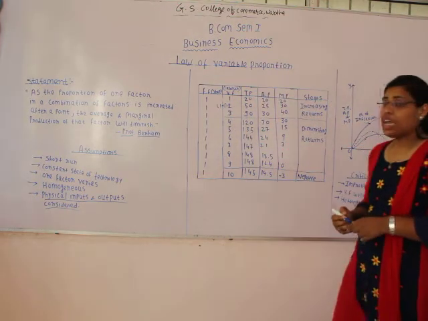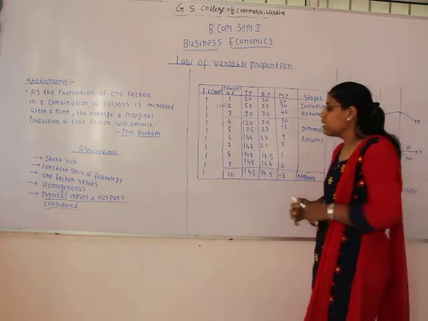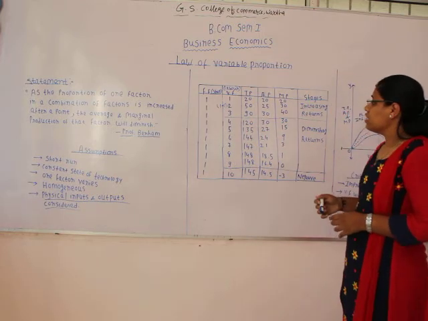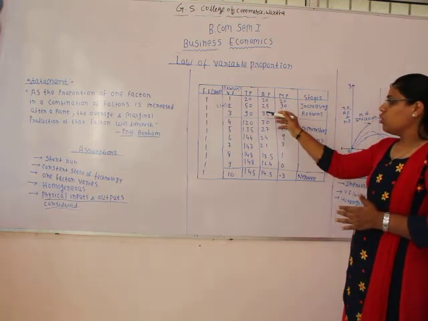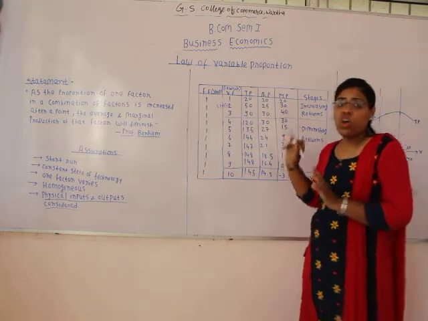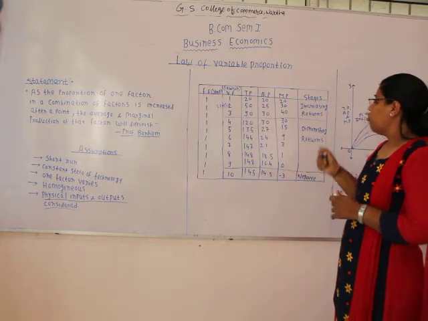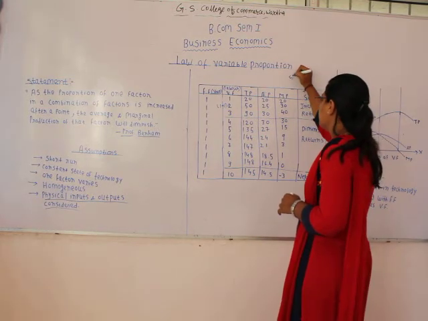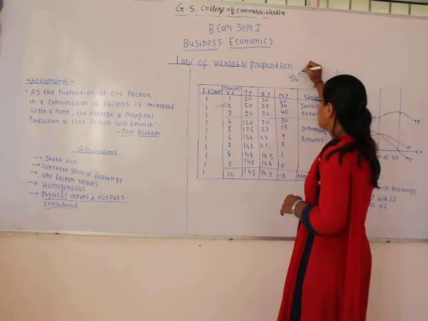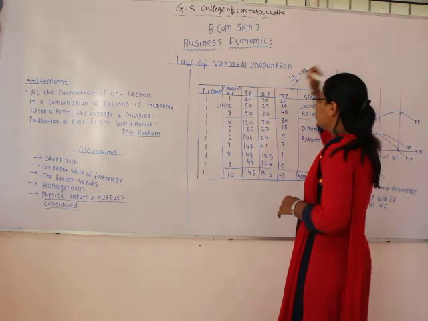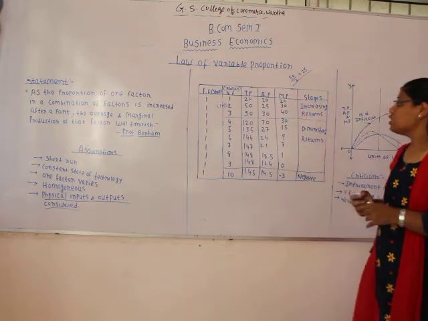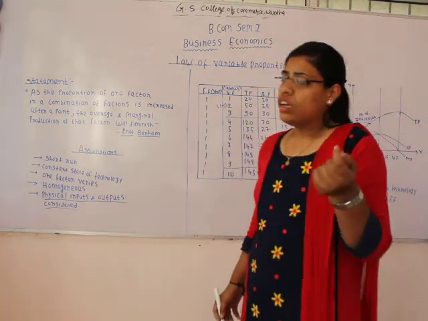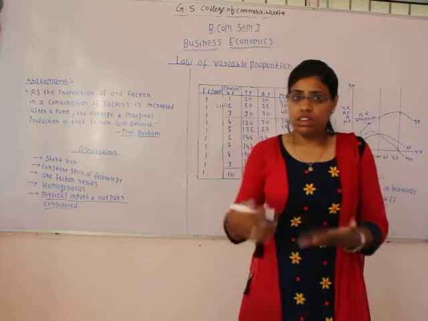So when we employ another labor for making samosa, output increases to 50. So what's going to be the average production then? 50 divided by 2 equals 25. So the average production is 25 units. Means on average one labor is producing 25 units in a shop.